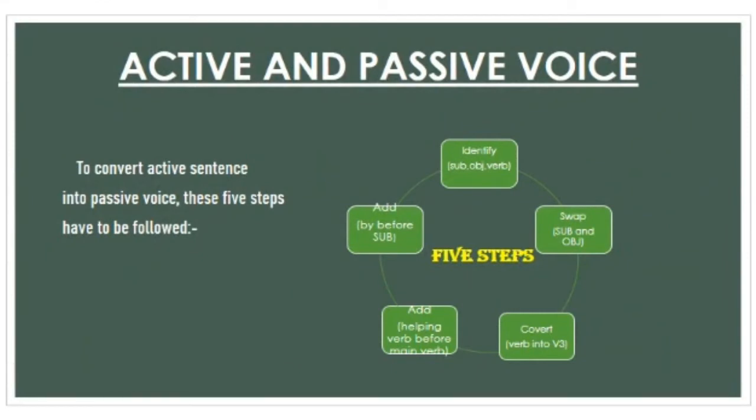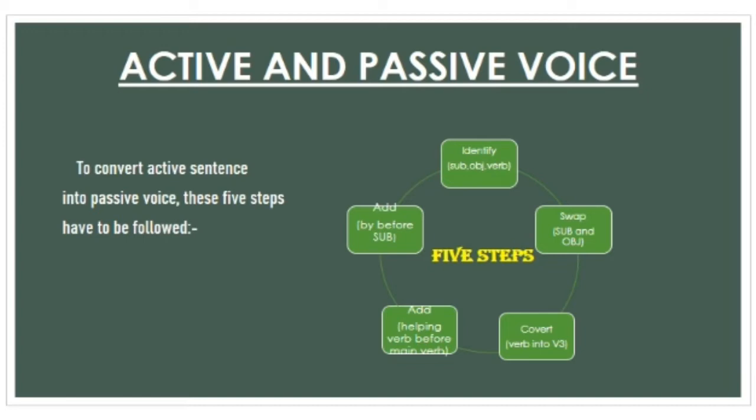Now, let's see in detail how to convert an active sentence into passive. There are basically 5 simple steps. Number 1, identify the subject, object, and verb from the given sentence. Number 2, swap the places of subject and object. Number 3, convert the main verb into the third form of verb.